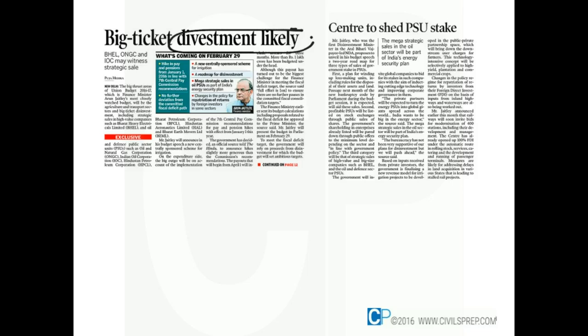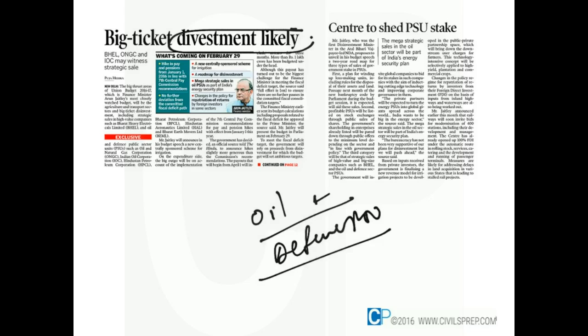So in this context, in the oil PSUs and the defense PSUs, there will be a strategic sale by the government. It means huge money is going to be withdrawn from these PSUs. And the second is, it is also totally willing to sell away the loss-making PSUs.